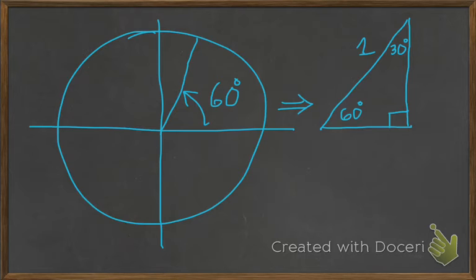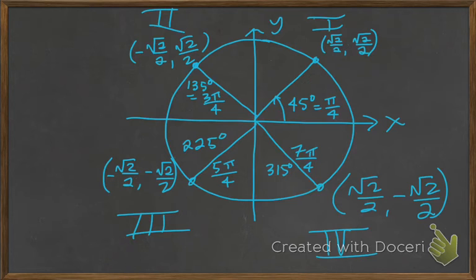The next thing I want to do, so that was the 45. Also, one other thing let me say about this. The 45 degree analog in the second quadrant is 135 degrees, and in radians, that's 3 pi over 4. 45 degrees in the first quadrant was pi over 4.